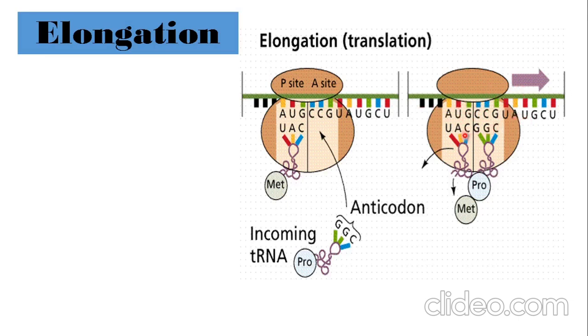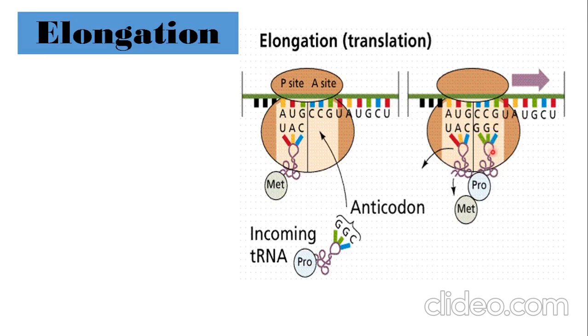So, what will happen now? As AUG goes out, the tRNA with anticodon UAC will no more be able to remain bound upon the AUG because it is already out of the ribosome. So, following this, the tRNA will move out. As it moves out, it will not carry methionine with it, which was attached. Why? Because methionine now is held by the proline, which in turn is attached here. We can see how it is linked. So, only the transfer RNA will move out.